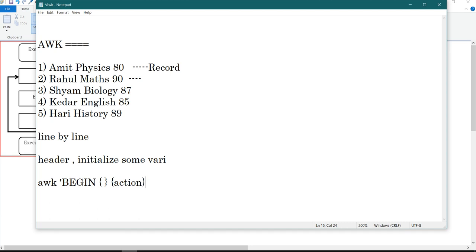Then we have the END block. Suppose in awk we had BEGIN for the header; now we can print some footer in our file. One needs to take care here: BEGIN and END are executed just once only. BEGIN and END are optional keywords that you can define in awk. You use BEGIN for a header or to initialize some variable, and END if you want a footer, and this will execute after your file operation has ended.